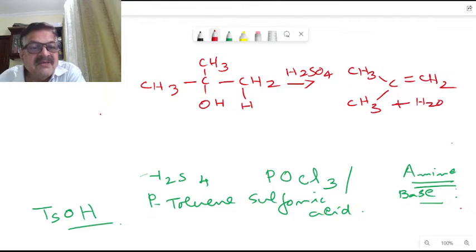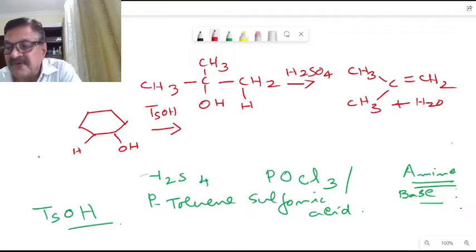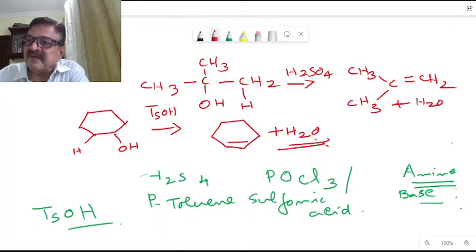In the same way, we can use any other alcohol, not necessarily cyclohexane derivatives. Here there is a hydrogen, and in cyclohexanol there is an OH here. In the presence of TsOH, para-toluene sulfonic acid, we will get an alkene plus water. So these are the beta elimination reactions of alcohols.